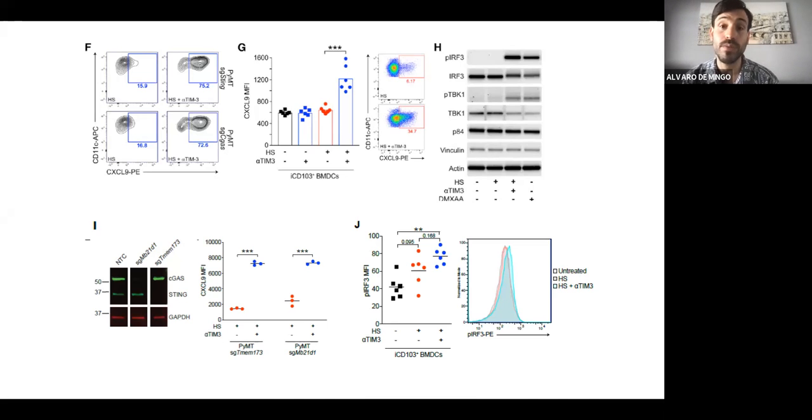We were able to measure by Western blot the phosphorylation of IRF3, as you can see here. We were able to see that when we are blocking TIM-3, we have a nice increase in the phosphorylation of IRF3, comparable to the result that we can observe with a STING activator like DMXAA. We were also able to measure by flow cytometry the expression of phospho-IRF3, and we were also able to see an increase in that.